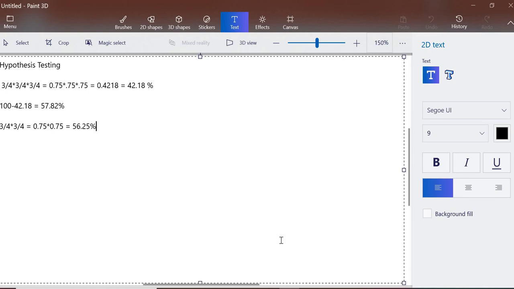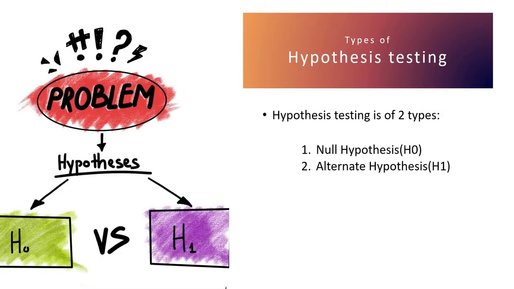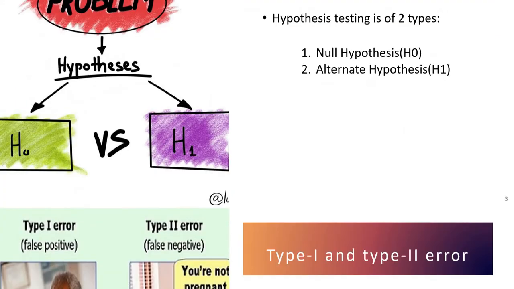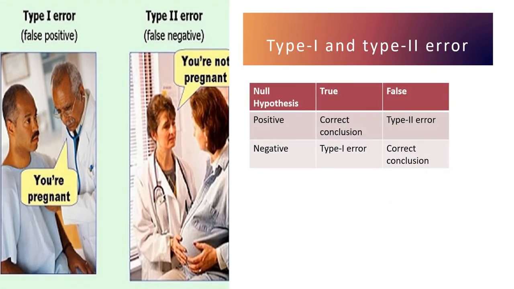Okay, so now in a nutshell, let's see what formula we can derive from this, like type 1 and type 2 error. So here we have the null hypothesis and alternate hypothesis, and here are the type 1 and type 2 errors. So here the hypothesis says the type 1 and type 2 error that we have discussed just now.